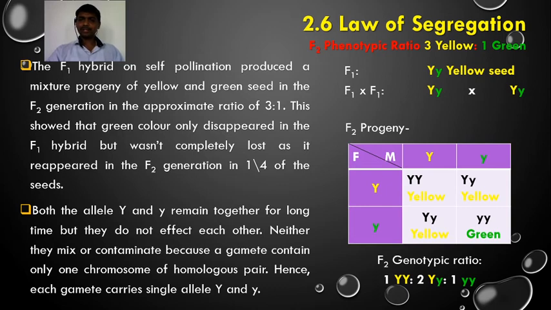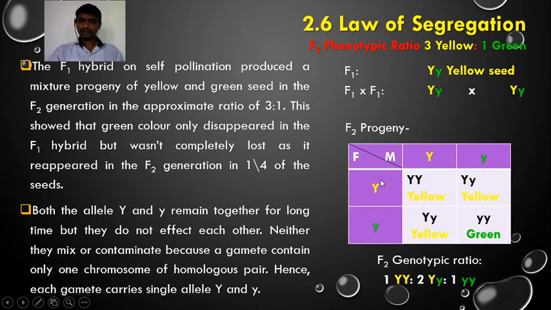In F2 progeny, we get three types of genotypes: one is capital Y capital Y, two are capital Y small y, and one is small y small y, by using a checkerboard that we saw in the previous slide also. So this one is the female side, this one is the male side, and these are the gametes possessing the alleles. So the fusion of the gametes takes place in 4 possible combinations.